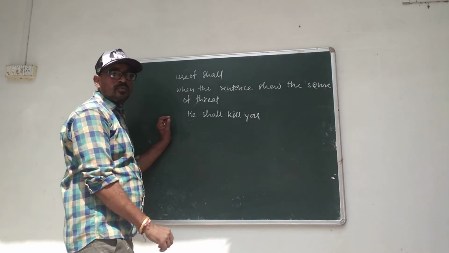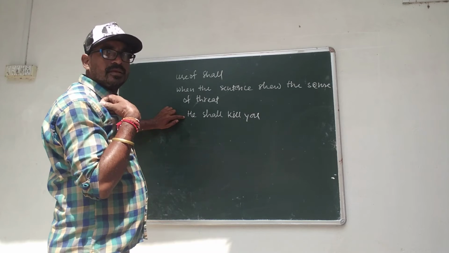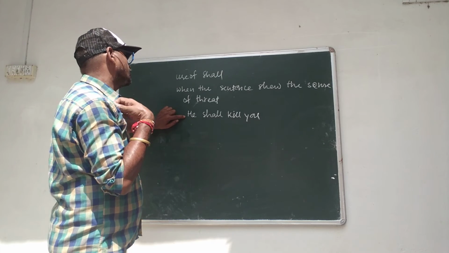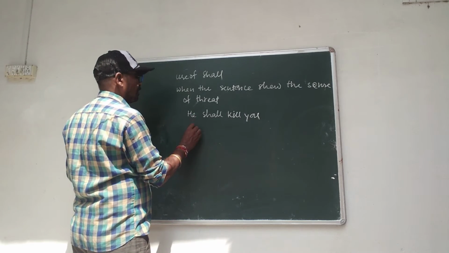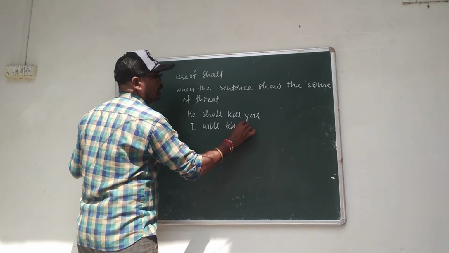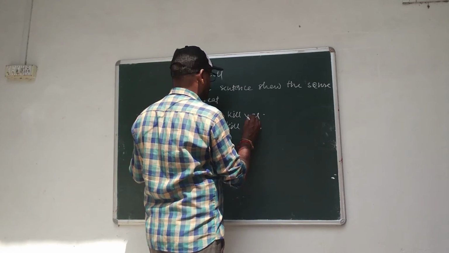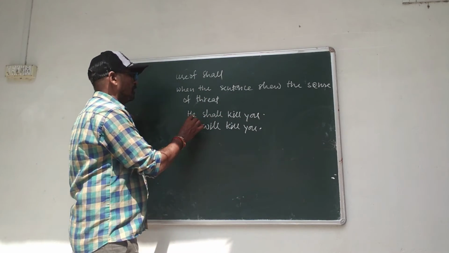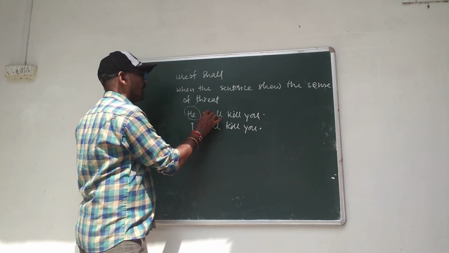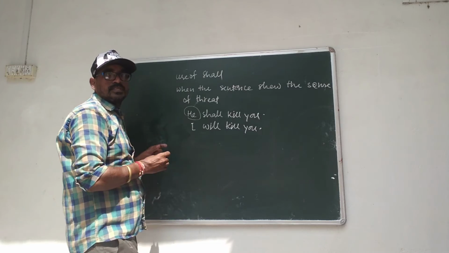He shall kill you. And in the condition of threat, we use will with first person. I will kill you. Both sentences have the sense of threat. So here we use shall with third person and will with first person.